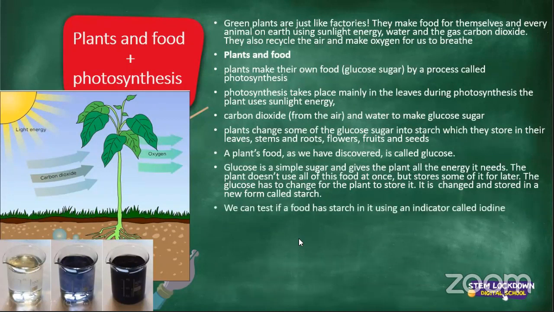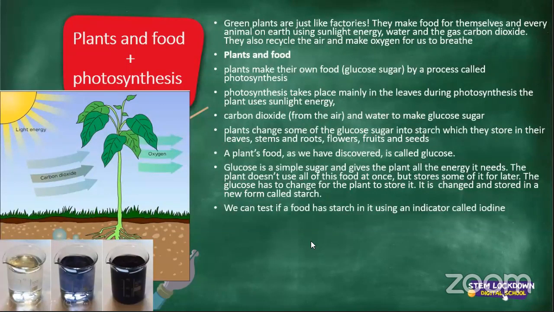Now we can test if a food has starch in it by using an indicator called iodine. So if you want to see how much starch is in a certain food like potato or rice, you use an indicator called iodine.